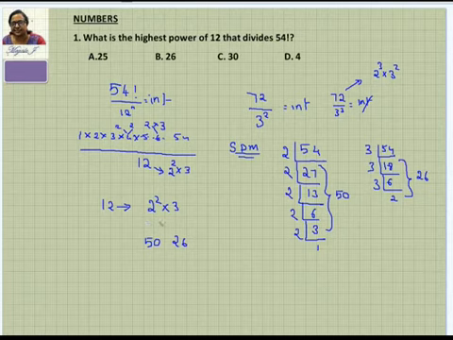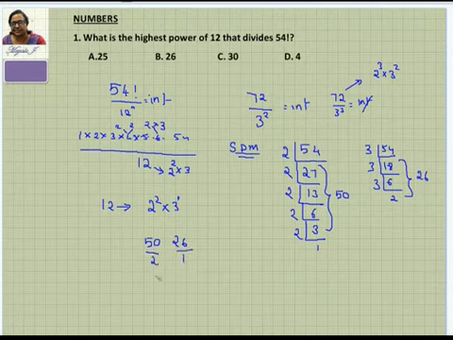To get this combination, what you're supposed to do is consider the power alone here. As you have written below this the number of 2s, below 3 the number of 3s, take this power and divide it. Take this 1 as power and divide it. And now take only the quotient. Even if you get remainders, forget about that. So the quotient here is 25. The quotient here is 26. And now after taking this quotient, just check whichever is smaller, that should be your answer.